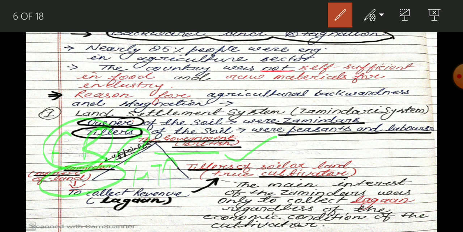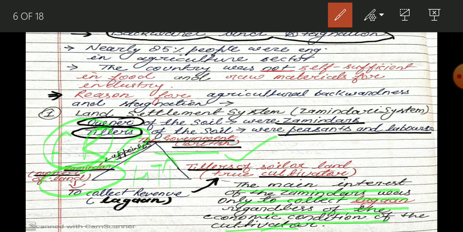So in this way tax is not a bad thing. But at that time zamindars only took tax, and they did not make any investment in agriculture. They enjoyed a lavish life. So the main interest of the zamindar was only to collect lagan regardless of the condition of the cultivator.